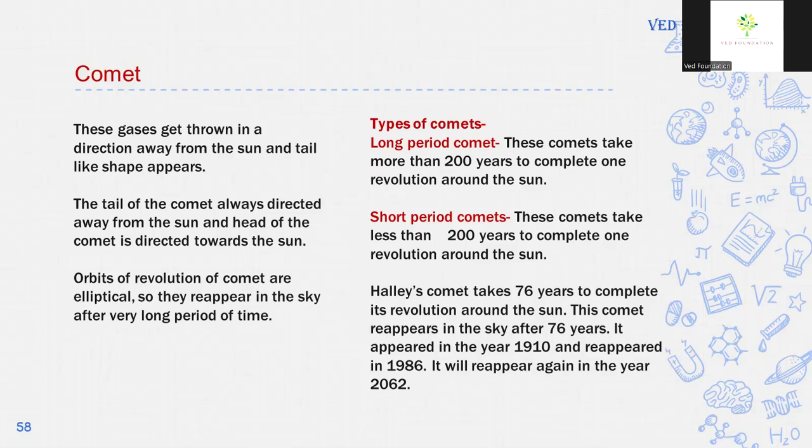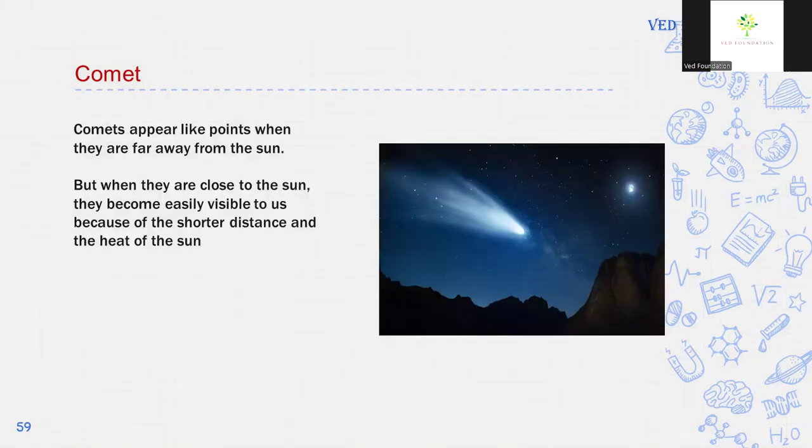Halley's comet takes 76 years to complete its revolution around the sun. This comet reappears in the sky after 76 years. It appeared in the year 1910 and reappeared in 1986, and it will reappear again in the year 2062. Comets appear like points when they are far away from the sun. But when they are close to the sun, they become easily visible to us because of the shorter distance and the heat of the sun.